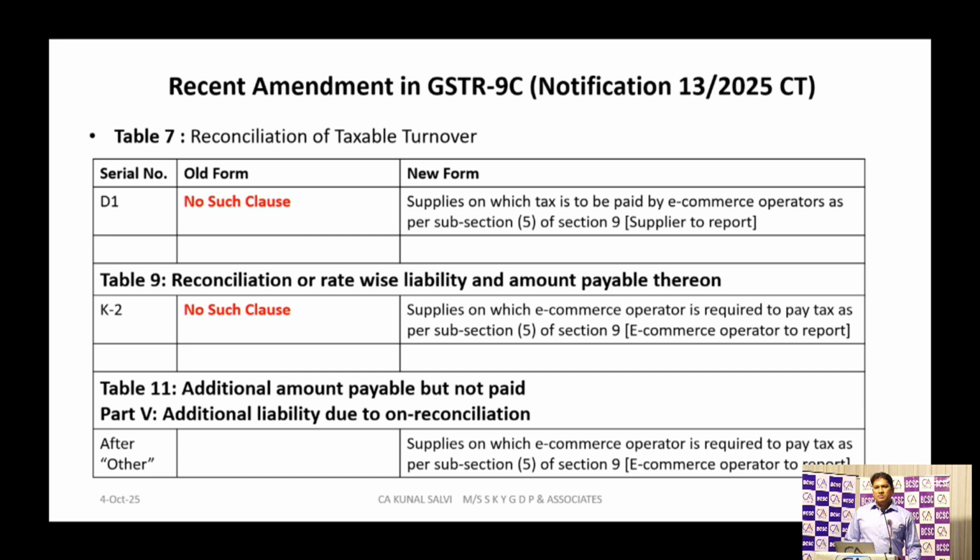On the same line, some changes have been made in 9C also. For e-commerce operators: if a restaurant and an e-commerce operator do transactions, the tax on the transactions done through the e-commerce operator is paid by the e-commerce operator. For those transactions there was an amendment and a correction in the form of GST 3B, and a correction in the 9 also, but they had not made any corrections in the 9C. So from this year they have put all the columns related to the e-commerce liability which we have to report, which they have paid by the e-commerce operator.